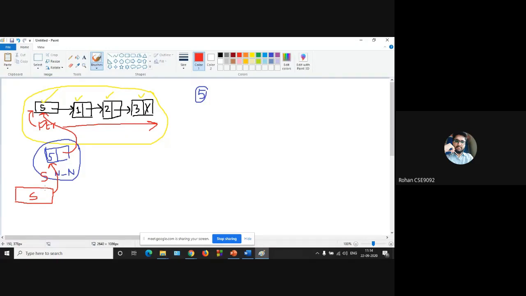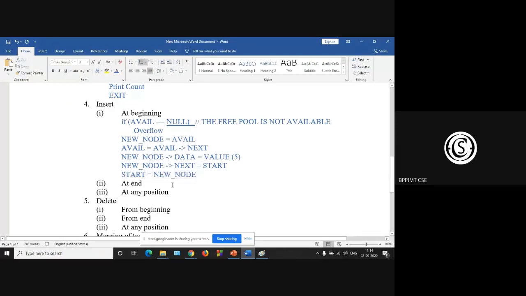Okay. So how to initialize a node? How to initialize a linked list? So first, what will be the code? Let us create a function, create. This is a one-argument function, and it returns the head node, that is the start node. So it returns the start node.